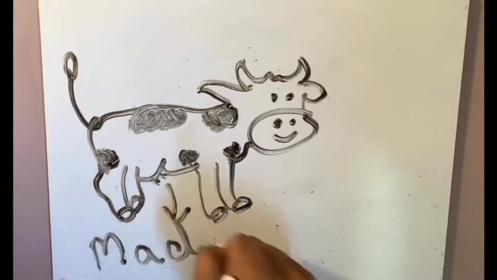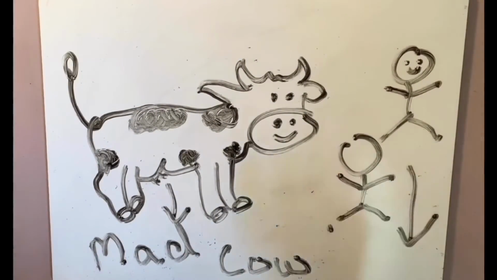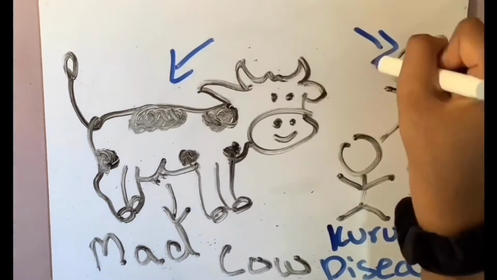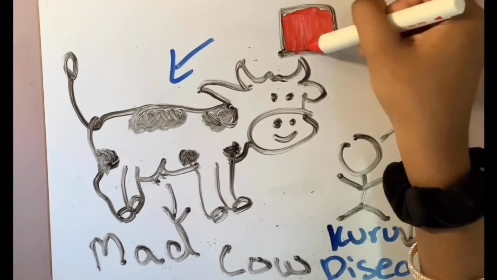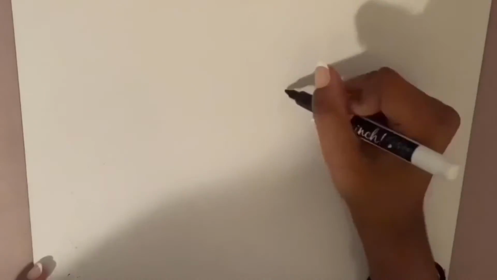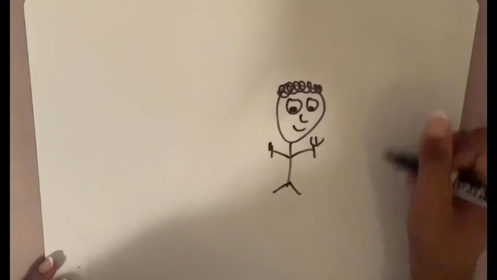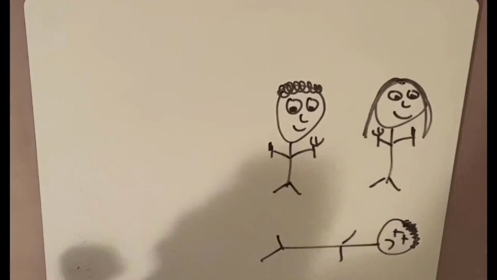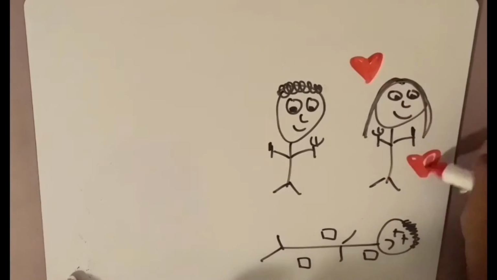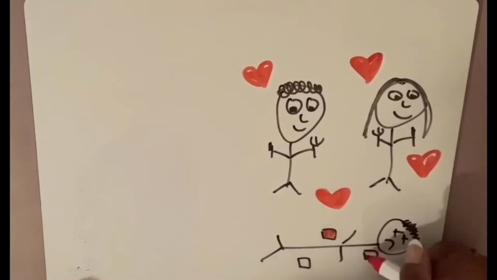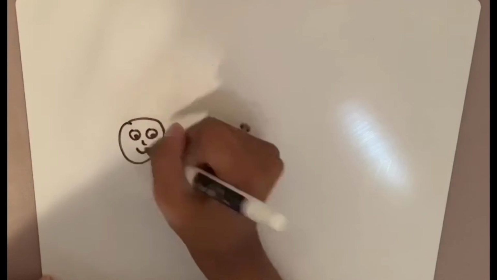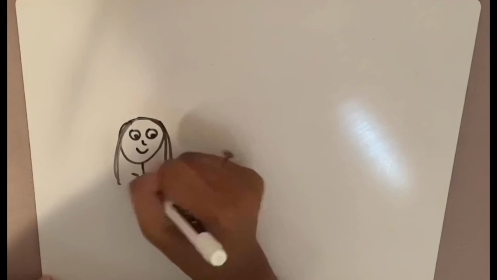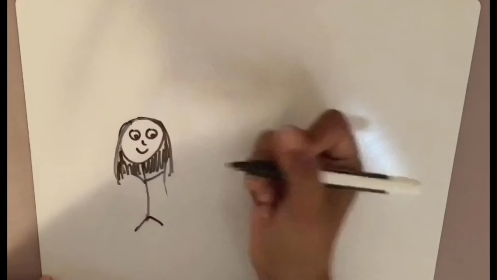Kuru disease is similar to mad cow disease because both prion diseases involve eating infectious meat. However, one comes from a cow's meat and the other comes from cannibalism. So if you eat cow's meat with prions, you get mad cow, and if you eat human meat with prions, you get Kuru. The disease results from ritualistic cannibalism during funeral feasts, which involved consuming the highly infectious brain tissue